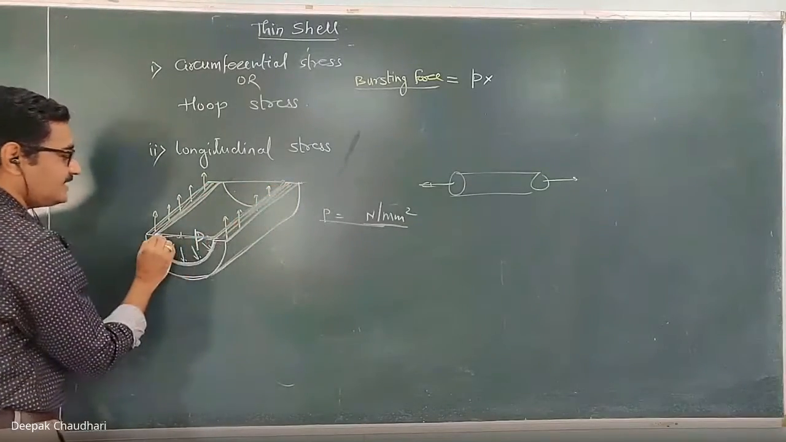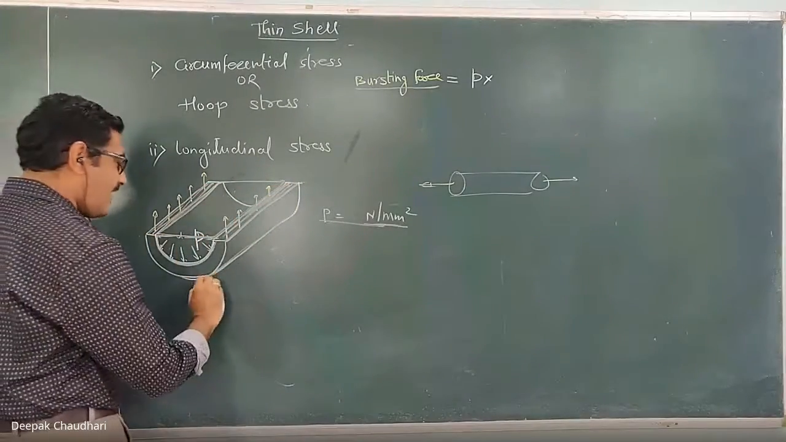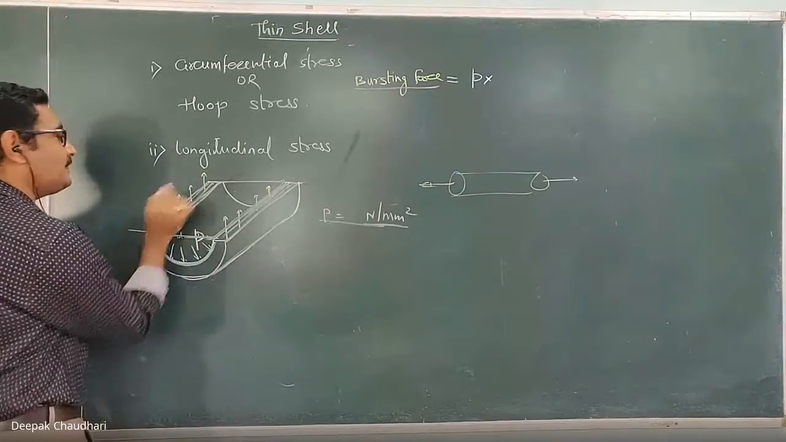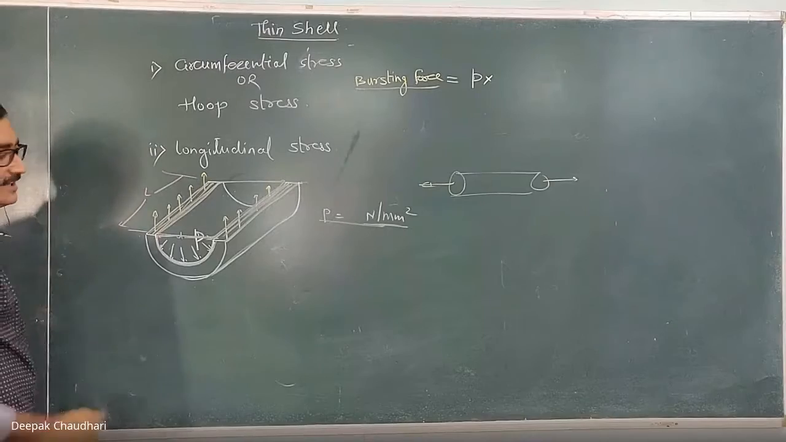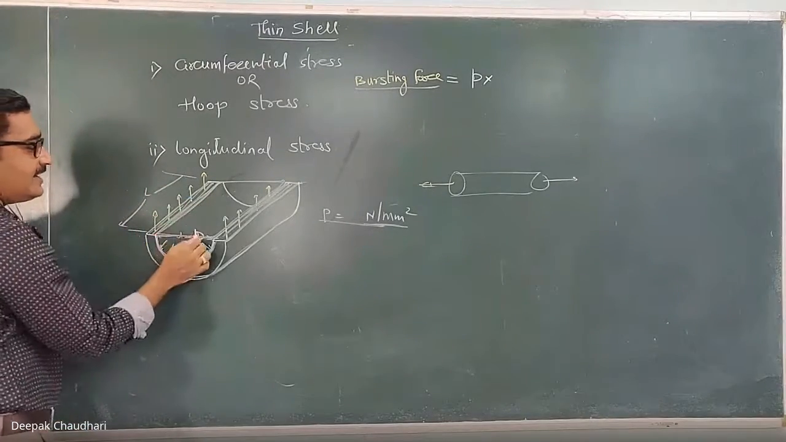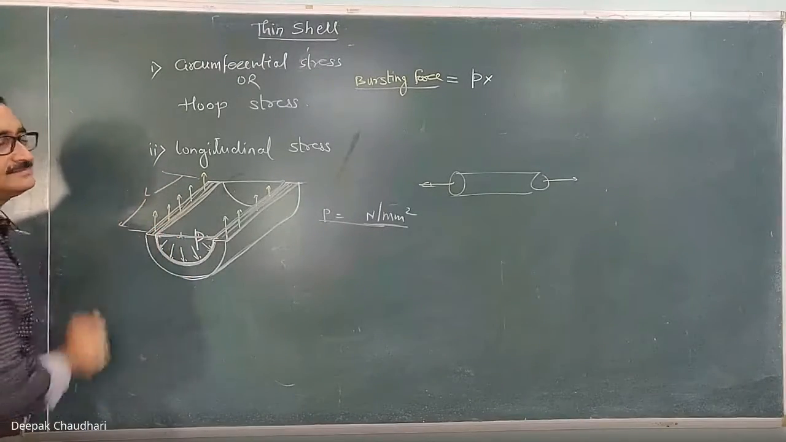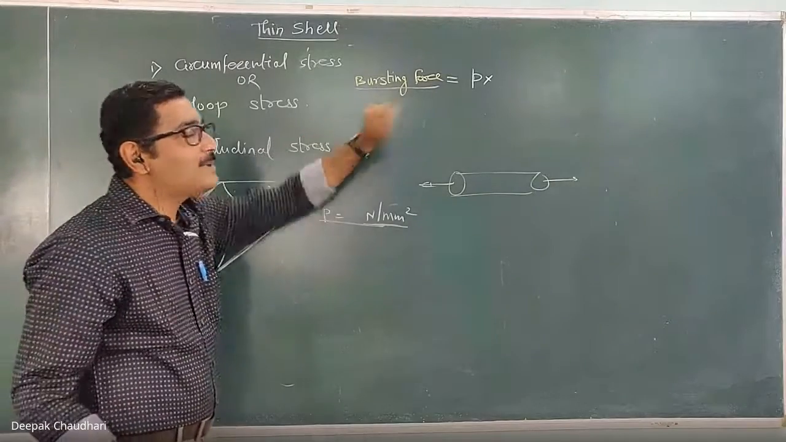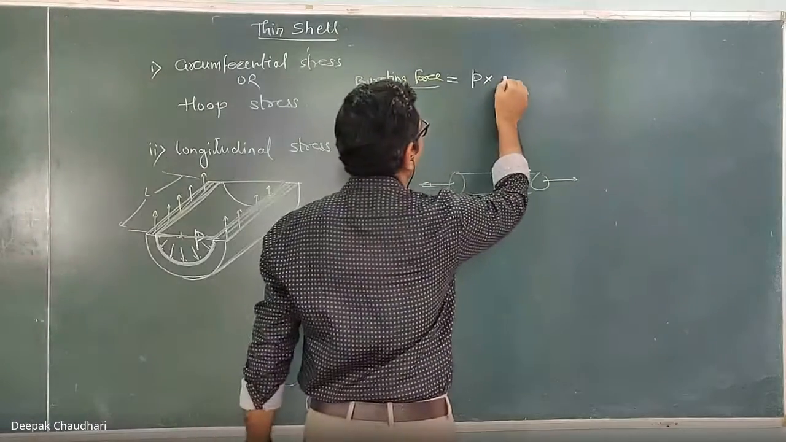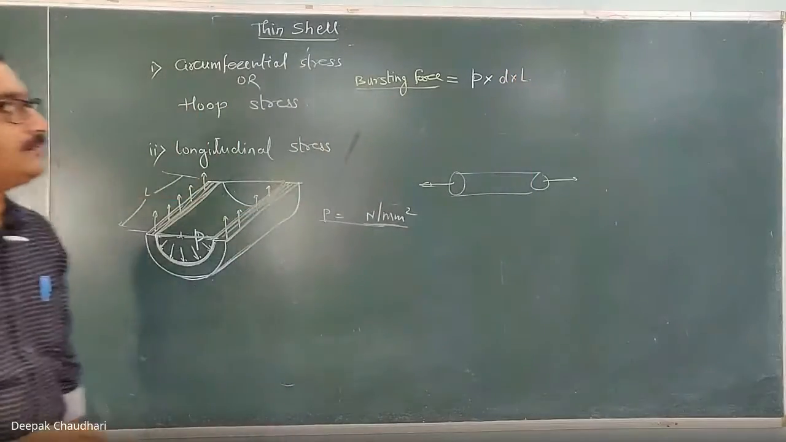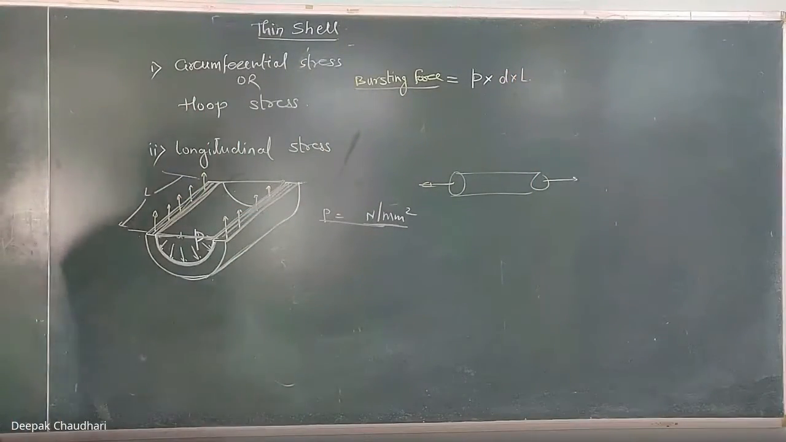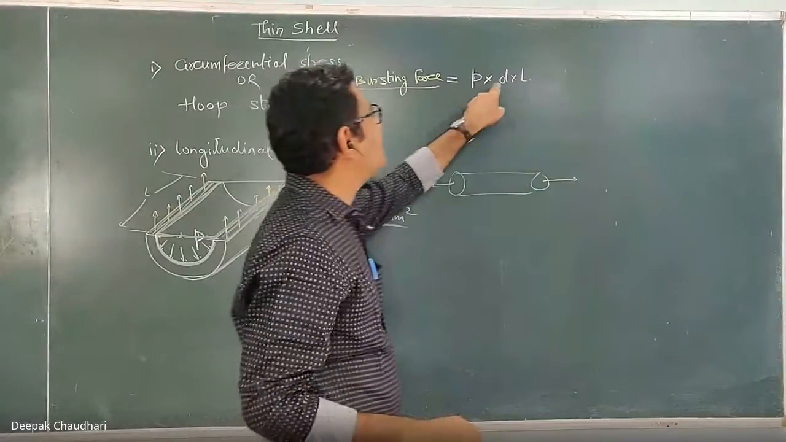If I consider D as the diameter of this cylinder and L as the length of this cylinder, then the projected area is D into L. That's why the bursting force is P into that projected area, that is P into D into L. D is the internal diameter and L is the length. So this becomes the bursting force.